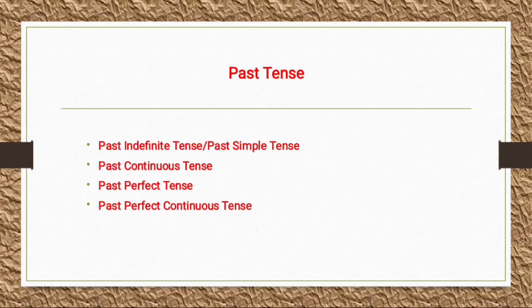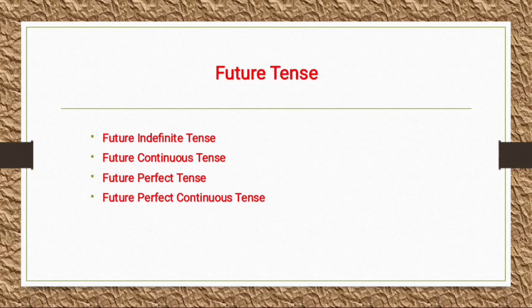The second one is past tense. Past indefinite tense, or we can also call it past simple tense. Past continuous tense, past perfect tense, past perfect continuous tense. Future tense: future indefinite tense, future continuous tense, future perfect tense, future perfect continuous tense.